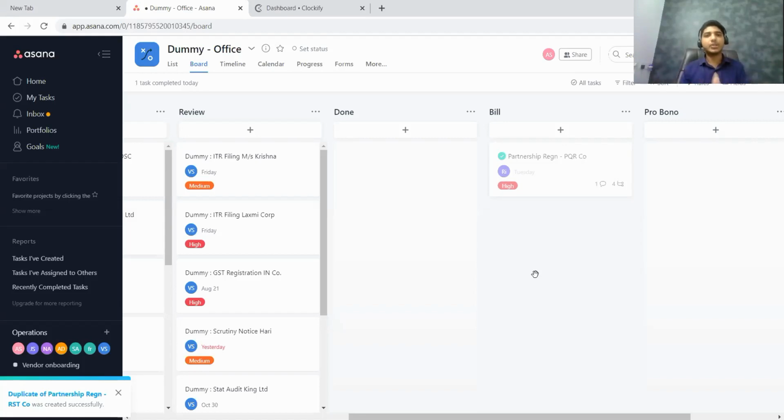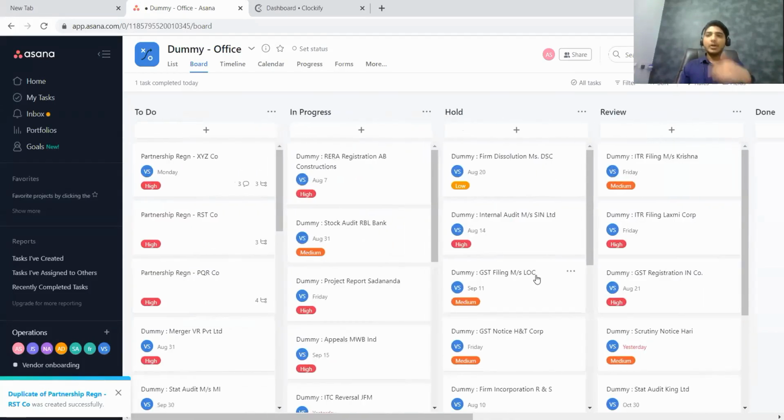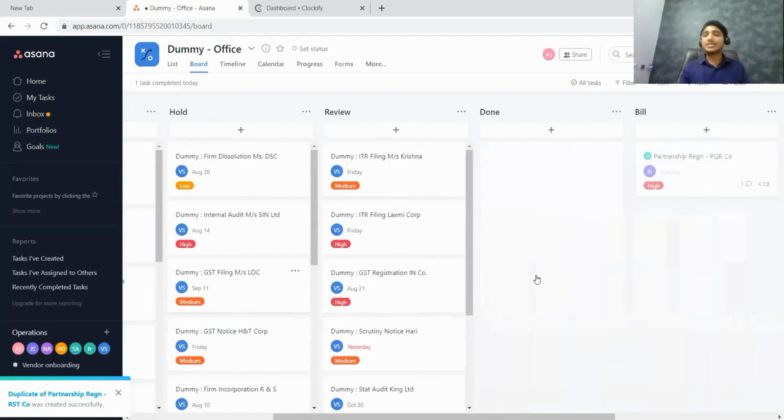So this is how you can use Asana for your office management purpose. Now, whether every office should have similar columns, the answer is absolutely no.